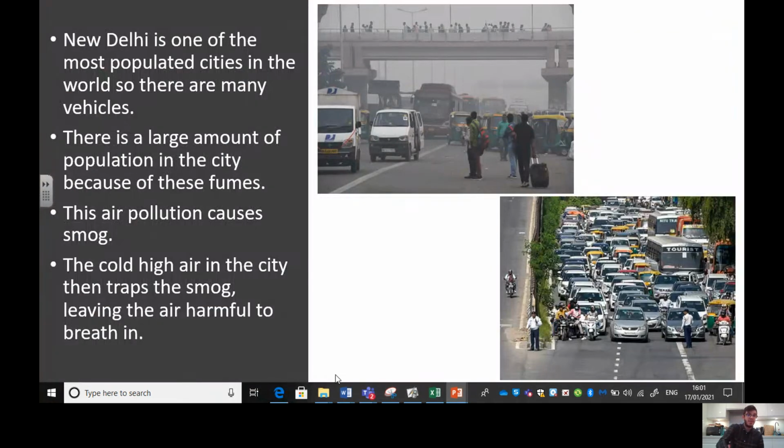All right, so this air pollution causes smog in New Delhi, and the cold high air in the city, so the cold air that floats above, traps the smog in, and people have to breathe it in sometimes. And I think it was only 2 years ago that planes weren't allowed to land in New Delhi because there was so much smog happening, and they had to reduce the amount of pollution.